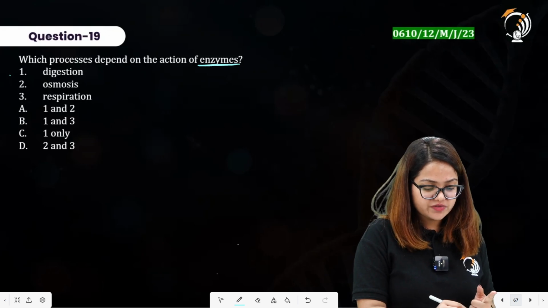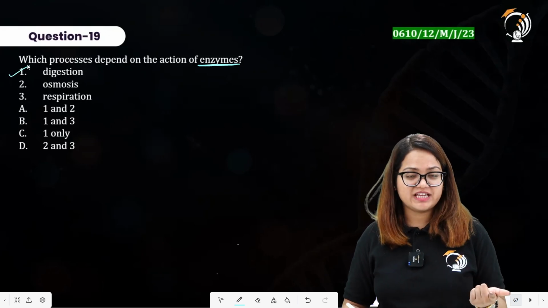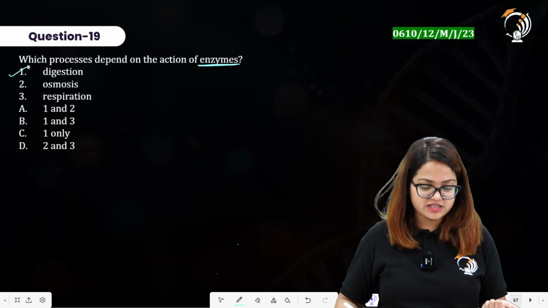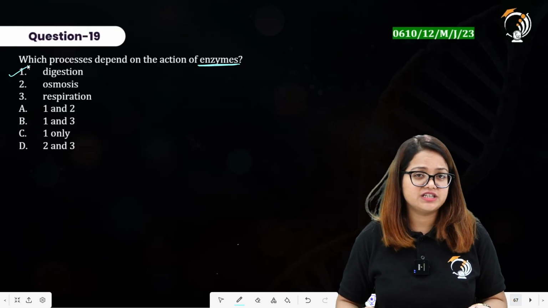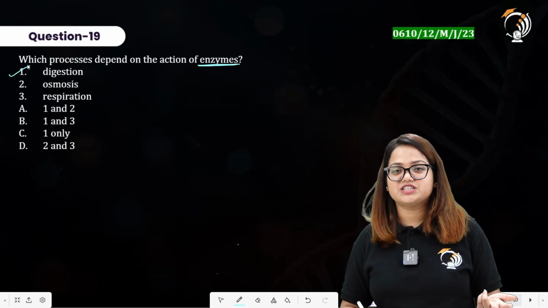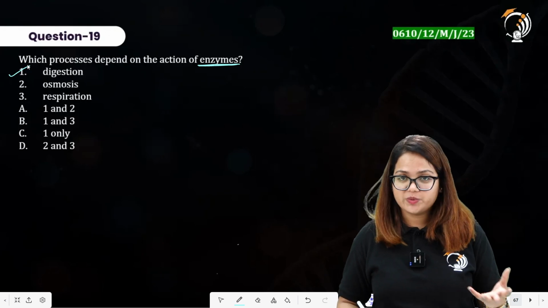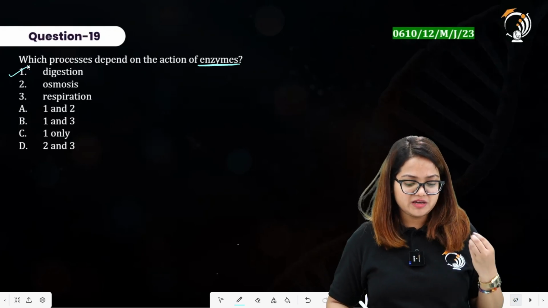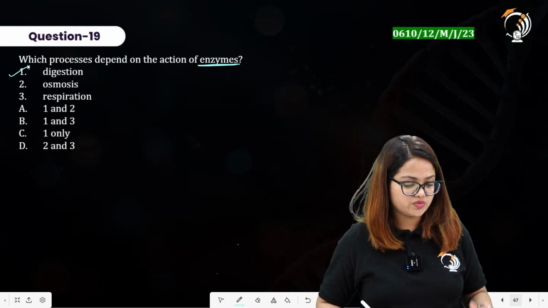Digestion depends on the action of enzymes because it includes the enzymes that carry out that particular process. If we consider the stomach as an organ, if we consider the duodenum where the chemical reactions are occurring, all of these include the enzyme. So enzymes will be able to perform the process of digestion over here.